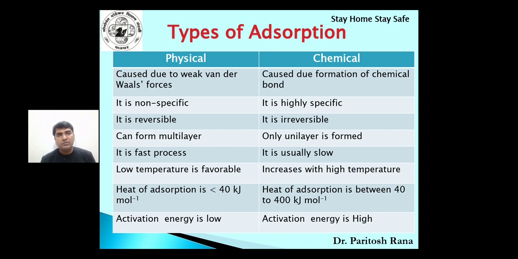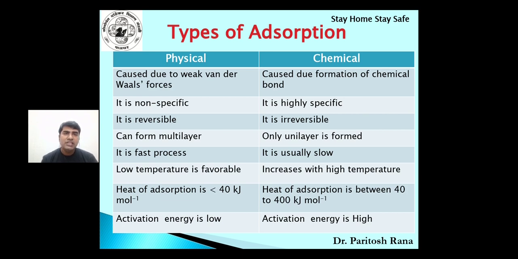Generally, heat of adsorption is less than 40 kilojoule per mole in case of physisorption, whereas in case of chemisorption, it lies between 40 to 400 kilojoule per mole. Heat of adsorption is the amount of heat evolved when 1 mole is adsorbed on the adsorbent.